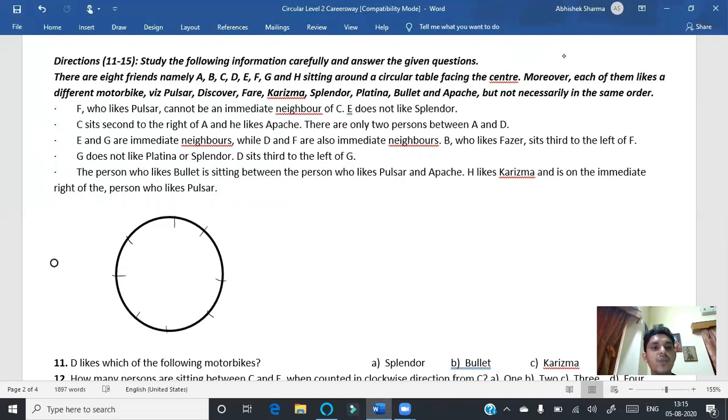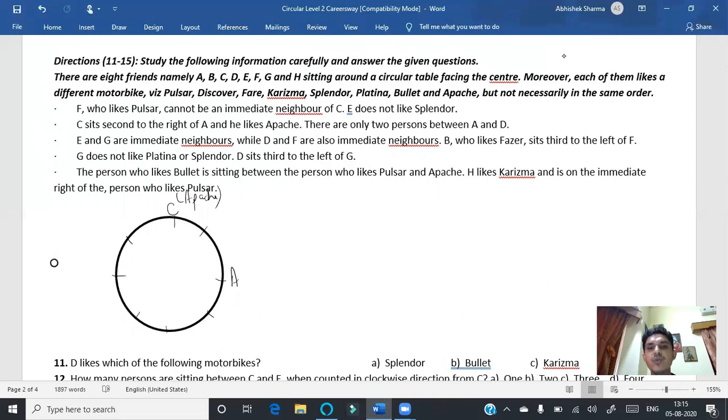The given is F, who likes Pulsar, cannot be an immediate neighbor of C. E does not like Splendor, so we are not writing anything of it in the arrangement. Thereafter, C sits second to the right of A and likes Apache. So we are starting from this. C sits second to the right of A and likes Apache. So the bike of C will be here, Apache.